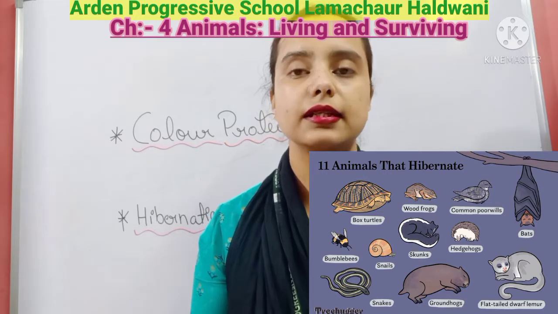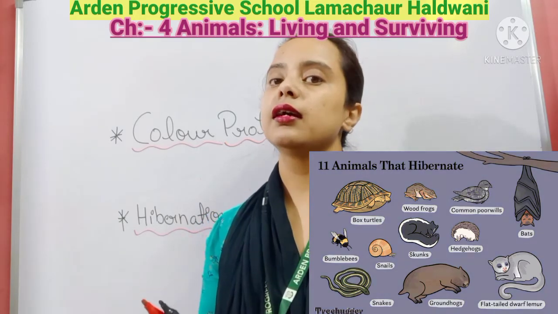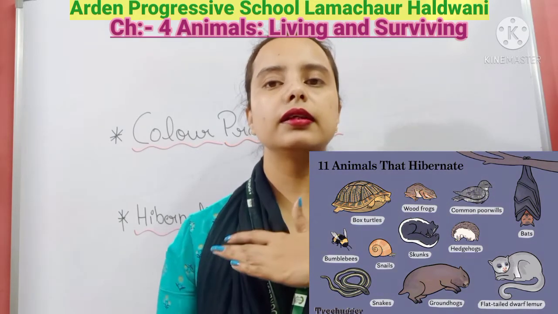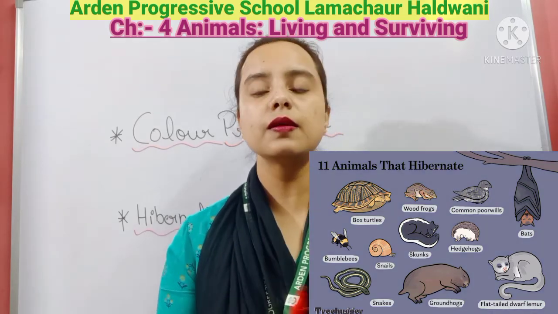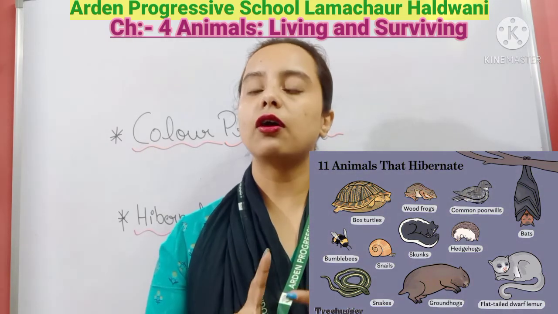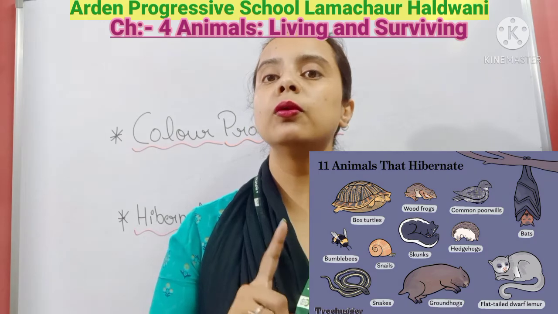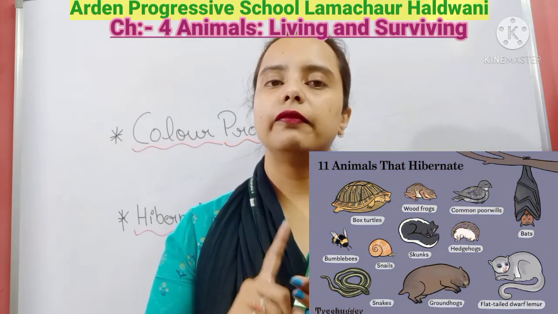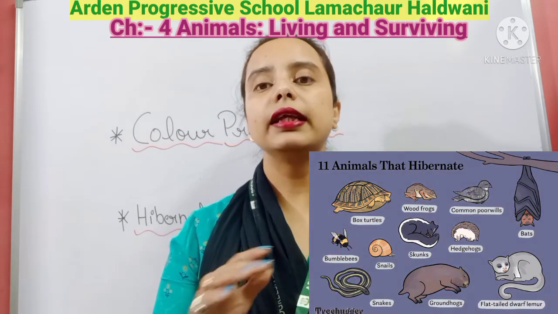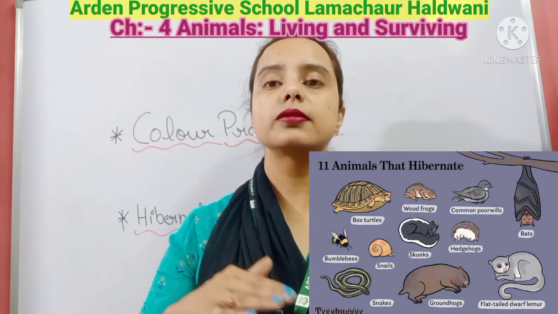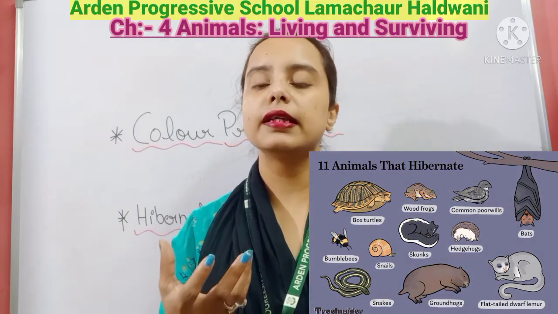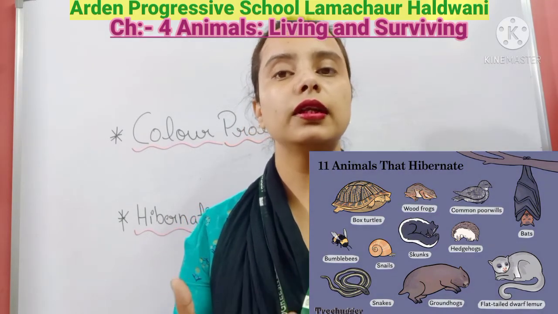Why is it? Because the desert areas are very hot places, so the long legs of the camels help to protect them from the heat which is coming from the soil. Because it is very hot, the soil is also very hot.